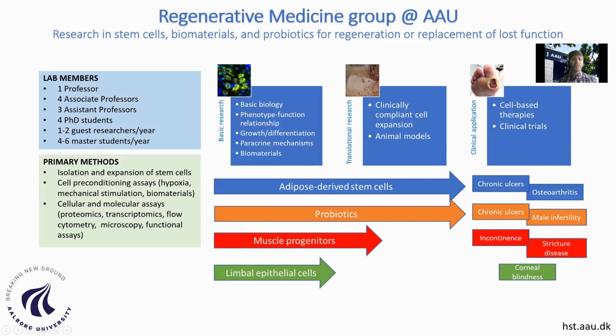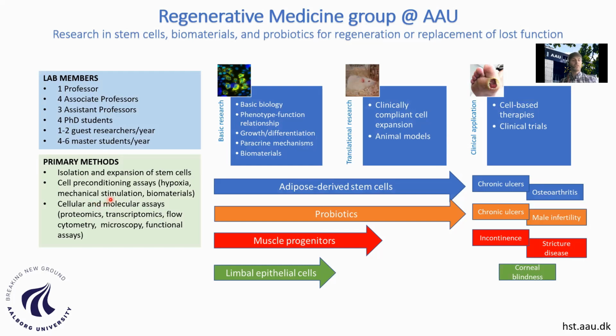We basically have a different amount of methods that we use in our research. Essentially, we have protocols for isolation and expansion of stem cells. Over the years we have optimized a lot of these different procedures. But more importantly, we have expertise and methods on how to precondition these stem cells towards the different applications.